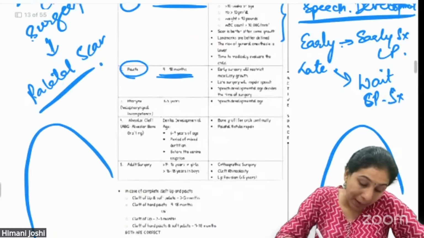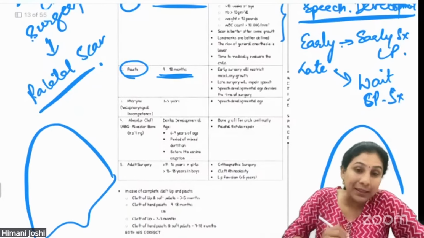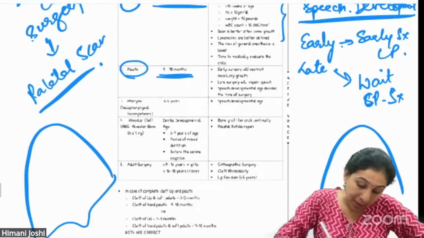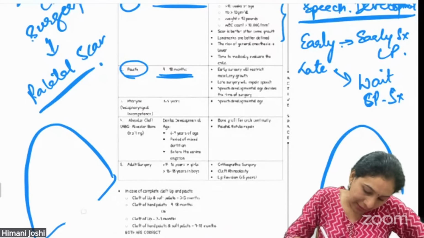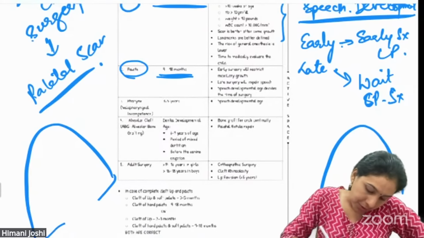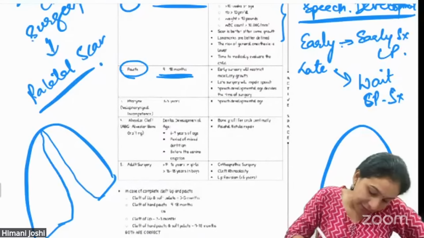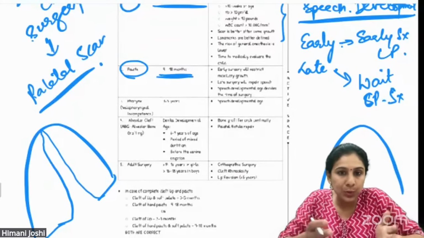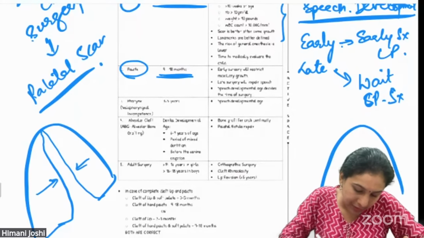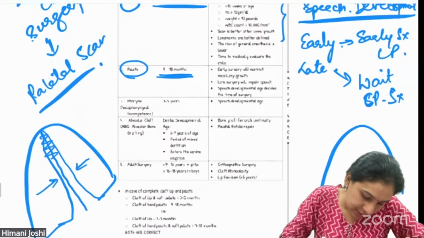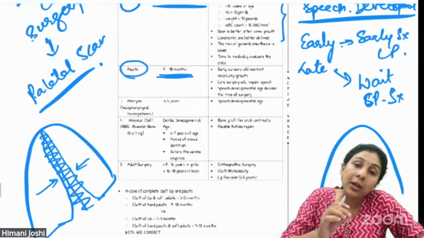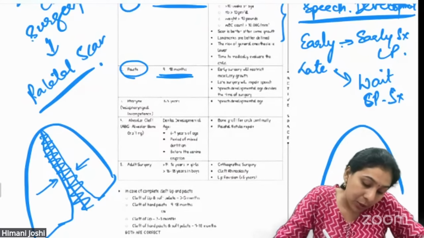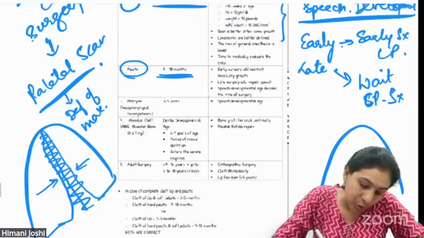If this is the palate, which should normally be like this, a single closed palate, but if there is a cleft in the palate, something like this, what you will do, you will do a surgery, you will bring this part here, you will close this soft tissue of palate like this, and this causes a scar on the palate, and this scar causes a deficiency of maxillary growth.